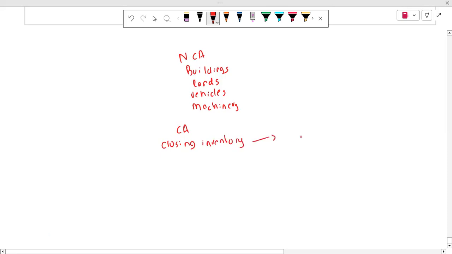What is closing inventory? Basically, this is raw material. We have discussed this earlier. And the second thing is the trade receivables. And the third thing is cash at bank, or you can use only one word, which is bank. You don't need to write cash at bank. So first let's discuss the cash at bank.